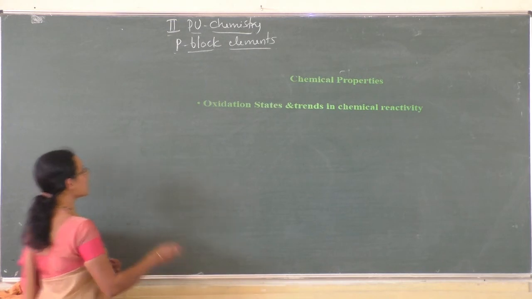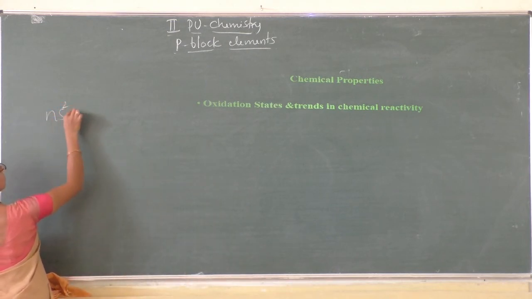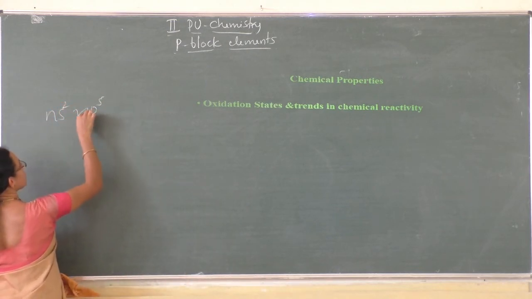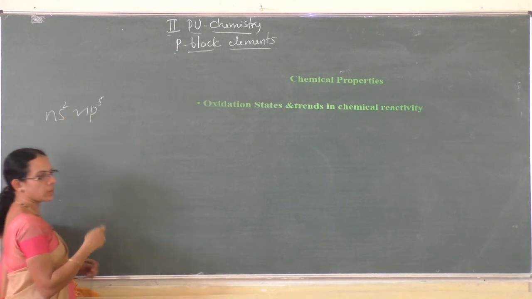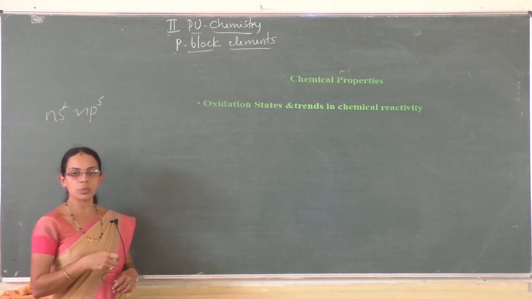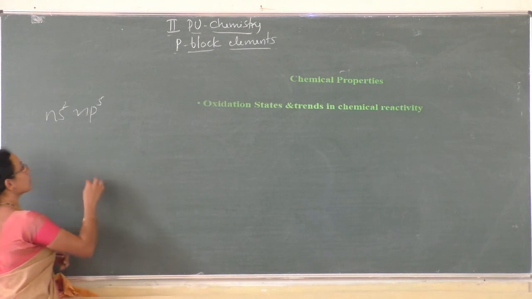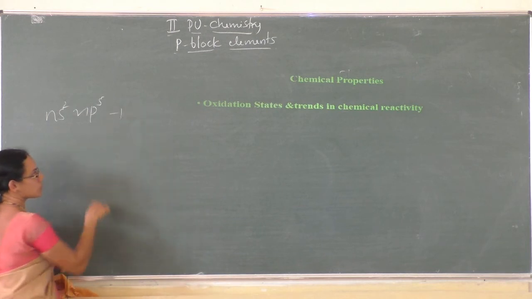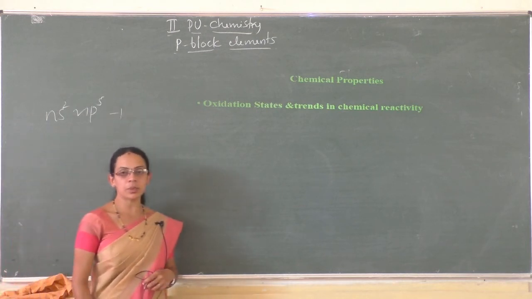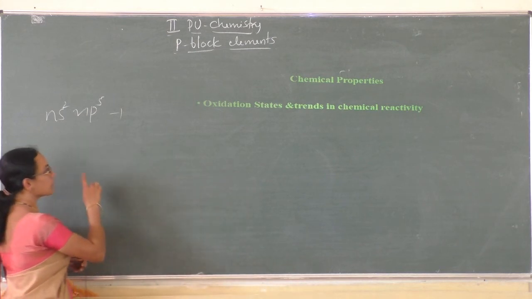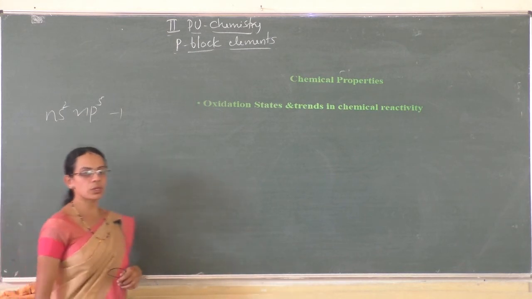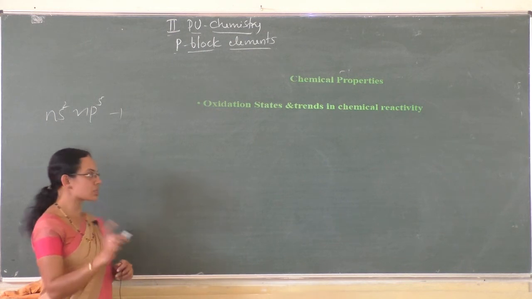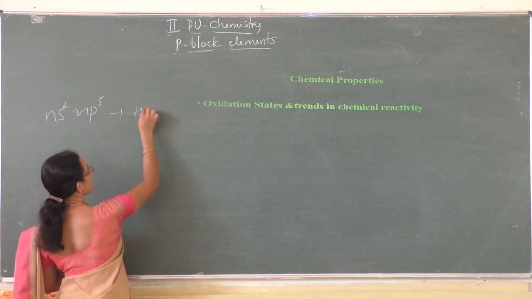The configuration of noble gases is ns2 np6. So as it is ready to accept one electron to attain the nearest noble gas configuration, it exhibits -1 oxidation state. Mainly it exhibits -1 oxidation state, but however fluorine exhibits only -1 oxidation state except in one compound, that is HOF.